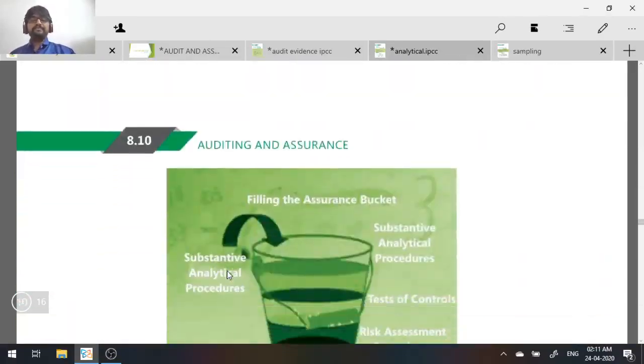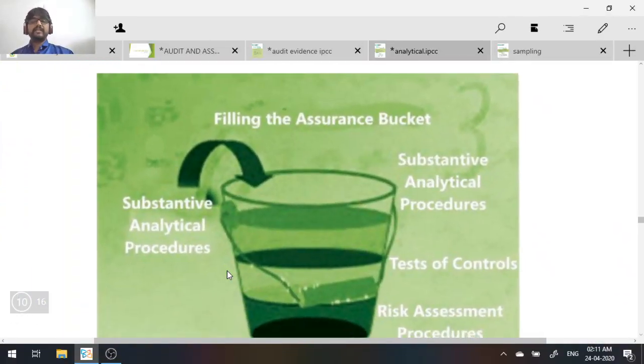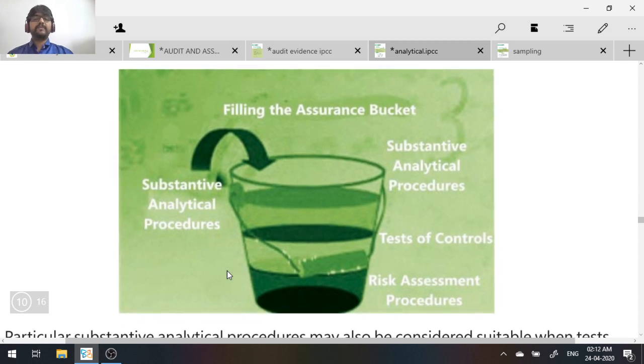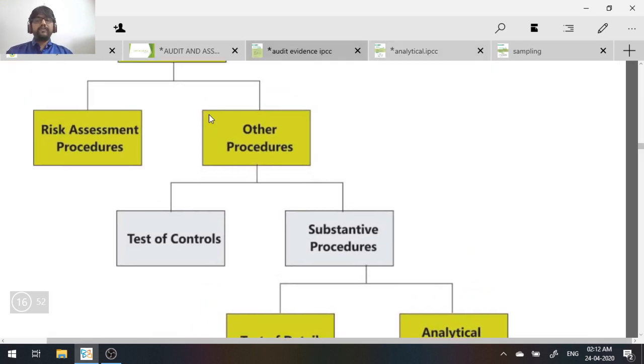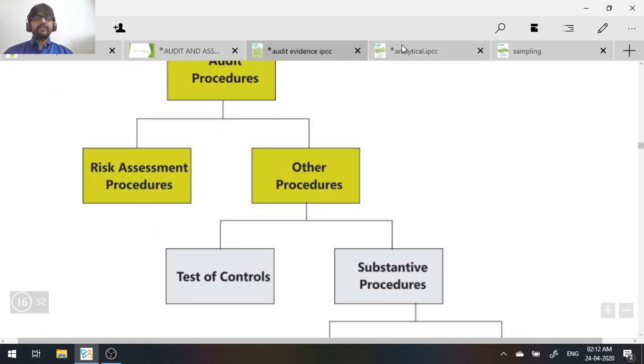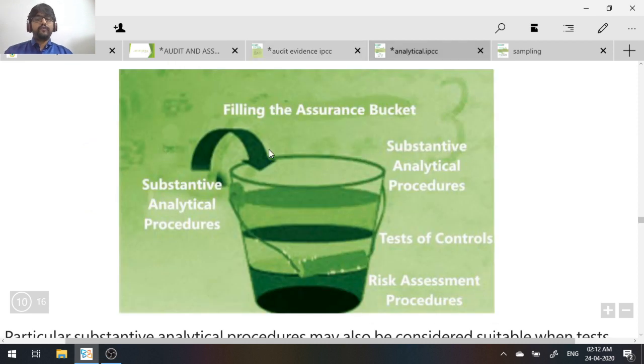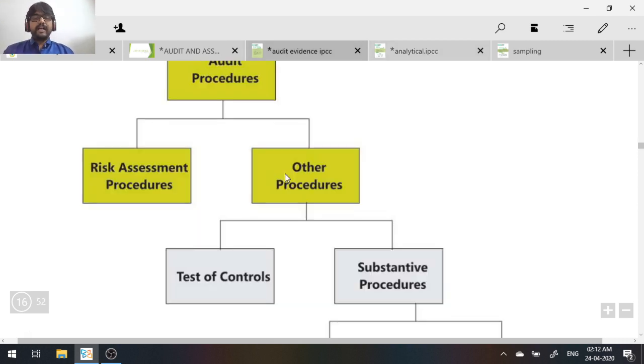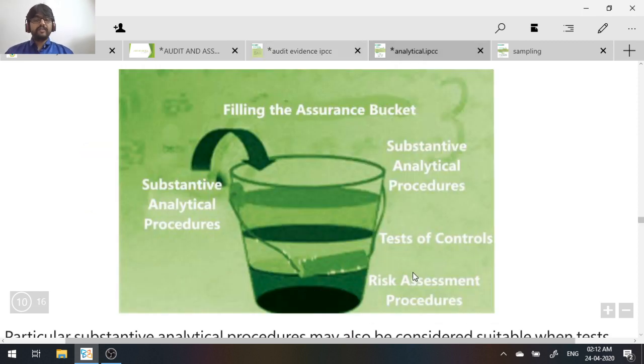Now this is a very good bucket. It is called filling the assurance bucket. As you see here, the first procedure is the risk assessment procedure. So it's a bucket, and first you will pour the risk assessment procedure. Once you perform the risk assessment procedure, then you go for other procedures. In other procedures, you are performing test of controls first. So once risk assessment is done, you go for test of controls.